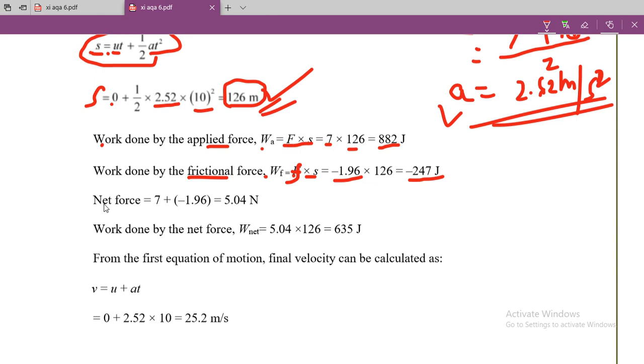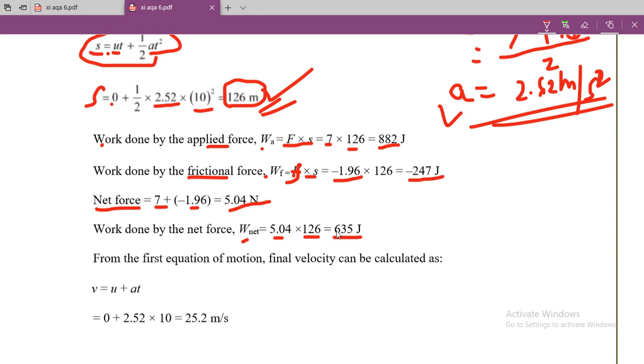Okay, now the work done by the net force. So net force on the body is the applied force minus the frictional force, because frictional force is opposite to the direction of motion, so this one is taken as negative. So 7 plus minus 1.96 is equal to 5.04 Newton. This is net force. So you can see the work done by the net force is equal to 5.04 into 126, that is 635 joules. Okay, I hope you can multiply these things easily.